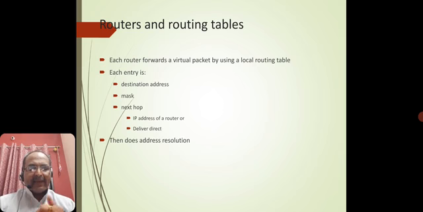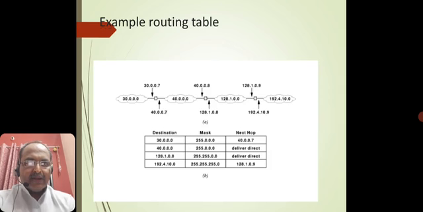Another is delivery direct. There are a number of processes being initiated, but at the nth time, if you deliver directly, it goes to the address method without losing or scattering them into the public domain. Then it does an address resolution method in the routers for creating routing tables. This is an example of a routing table.